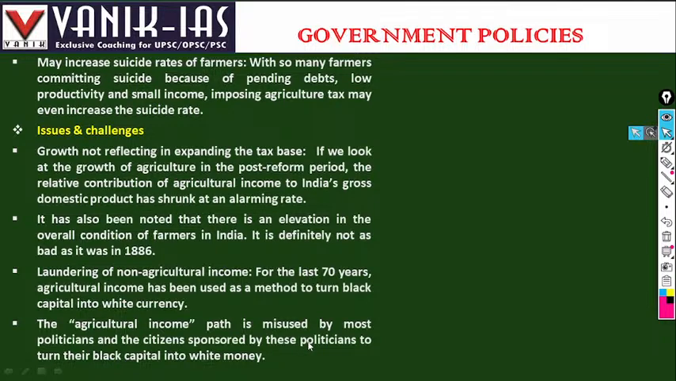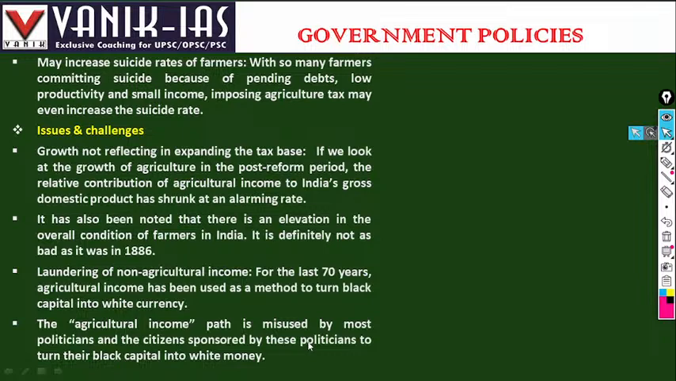It is also noted that the condition of farmers in India is definitely not as bad as it was in 2018. Is the condition of farmers improving? Right now, farmers have improved. But that has not resulted in such a situation that warrants a tax on them.